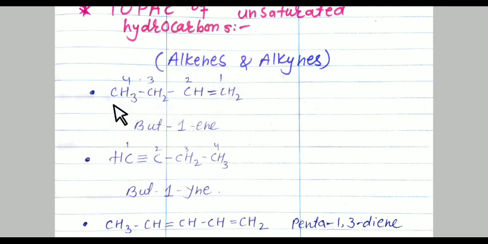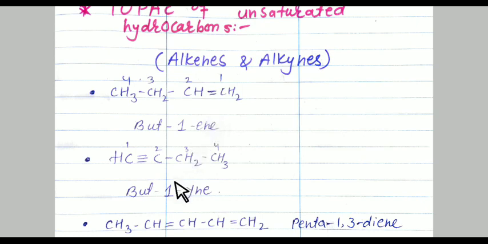If I am numbering from the left hand side, 1, 2, 3, the double bond position is on the third carbon. So we have to number it from the right hand side because it is nearer to the double bonded carbon. So 4 carbons are there, it means butene, and 1 carbon contains the double bond, so it is but-1-ene.